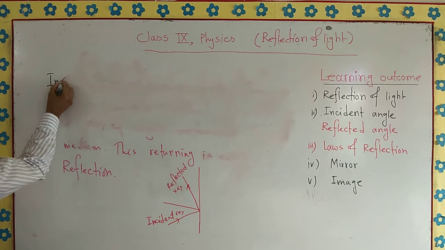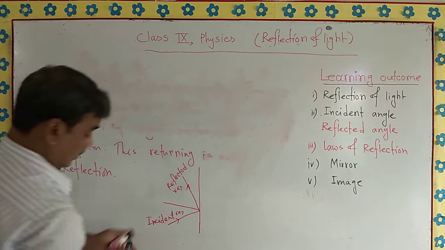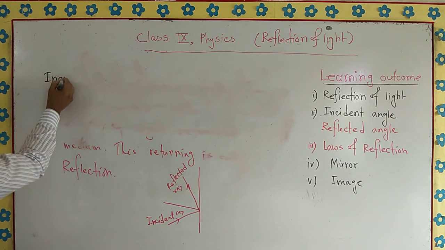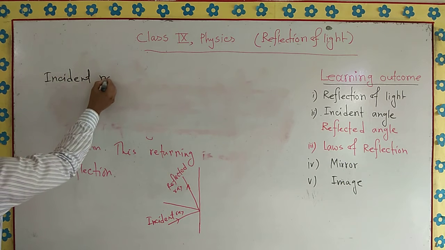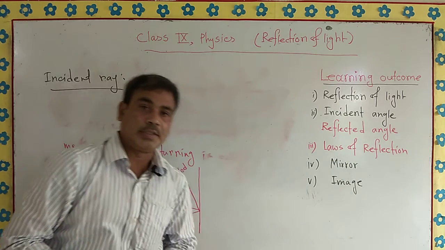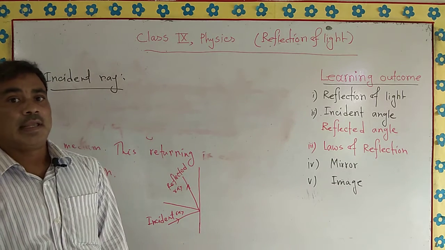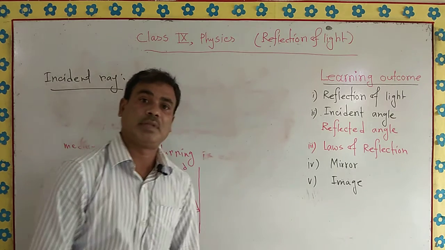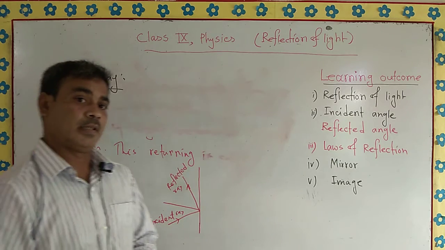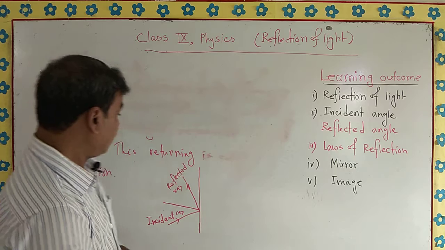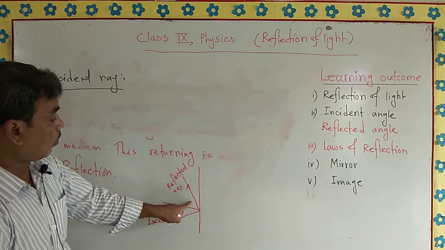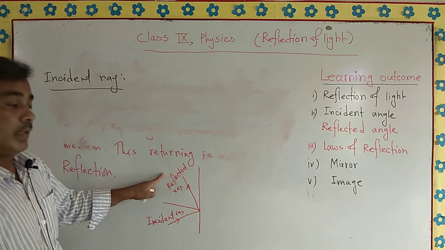Incident ray. Please listen to me carefully. The ray which is incident at a point from the first medium to the second medium is called the incident ray. And the ray which is reflected is called the reflected ray. If you see once again, this is the incident ray and it goes back to the first medium. This is the reflected ray.